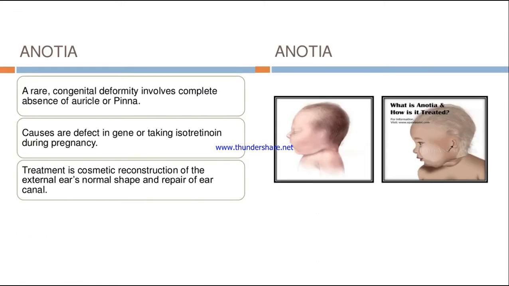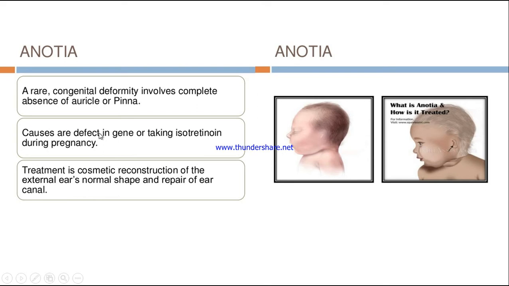Starting with the first, anotia. Anotia is a rare congenital deformity which involves the complete absence of the pinna. We know that the pinna is present in the external ear, the outermost ear. So if there is no pinna, it is known as anotia. You can see here the babies have no ear pinna. So anotia is a congenital deformity which involves complete absence of the auricle or pinna.